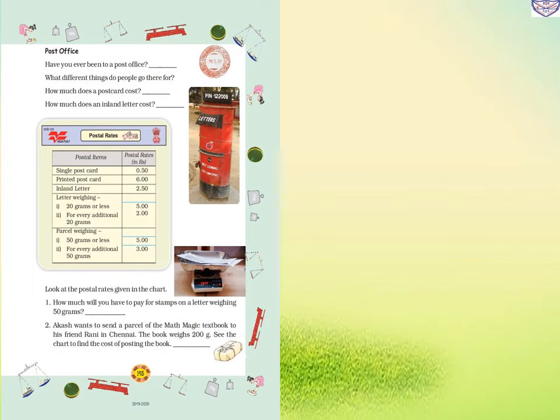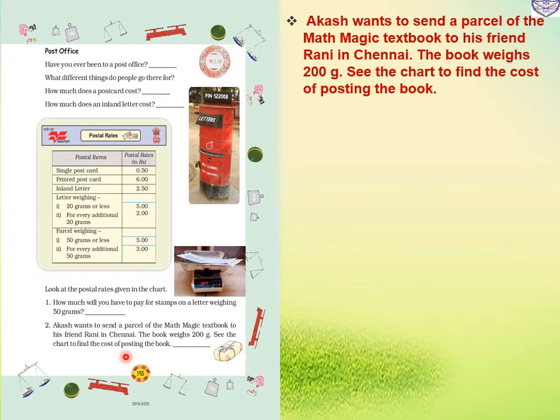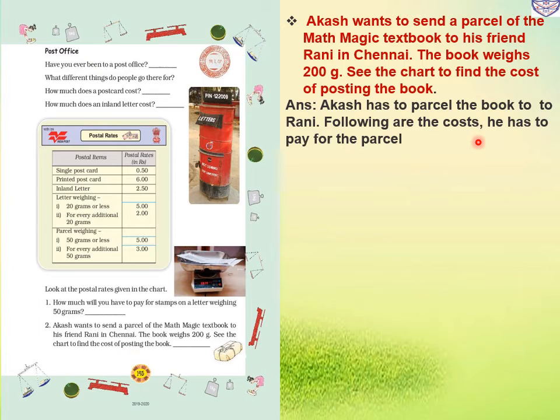Now, same page, question number 2. Akash wants to send a parcel of the Max Magic textbook to his friend Rani in Chennai. The book weighs 200 grams. See the chart to find the cost of posting the book. So Akash has to parcel the book to Rani. Following is the cost he has to pay for the parcel.